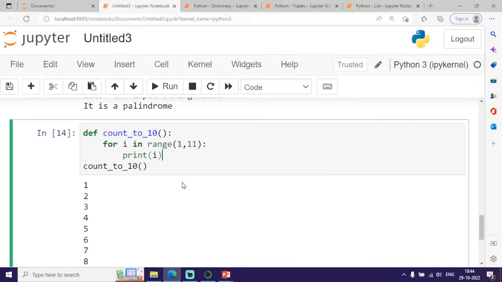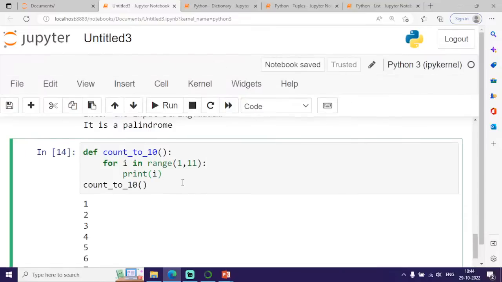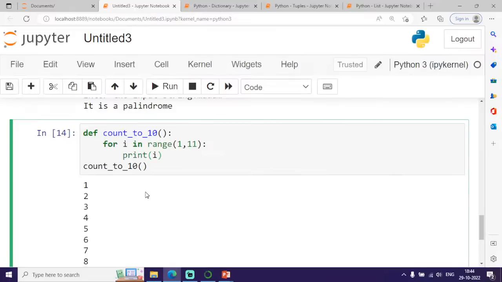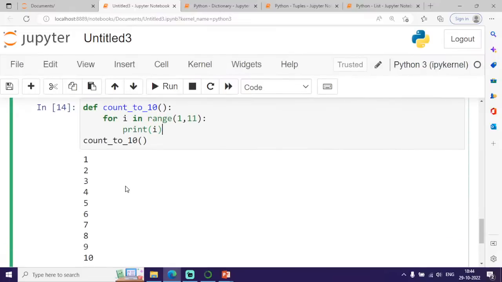So what is the use of a user-defined function? For example, I want to compute the annual salary of an employee. I can define separate user-defined functions. Whenever I call that function, it is going to perform some specific task. Clear with this? Whenever I call this user-defined function, count to 10, it is going to print a range of numbers. Whenever I want to define any user-defined function, I have to use the def keyword followed by the name of the function.